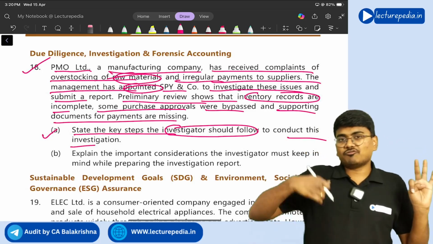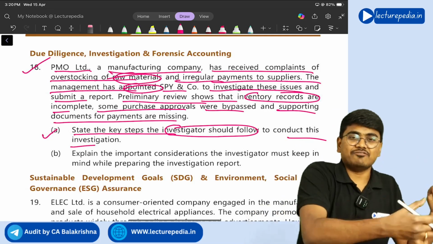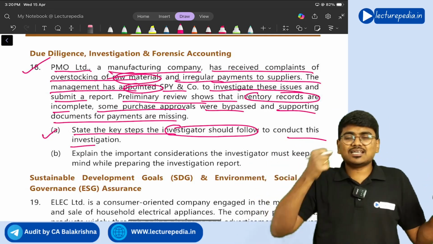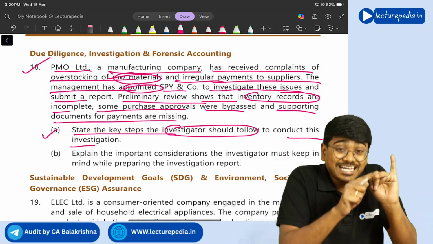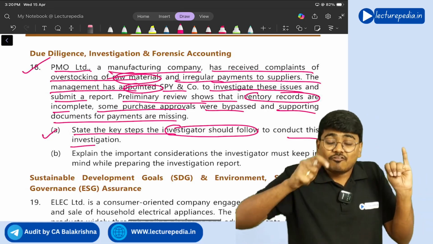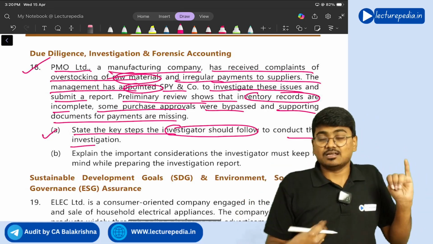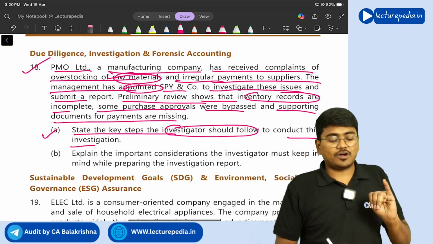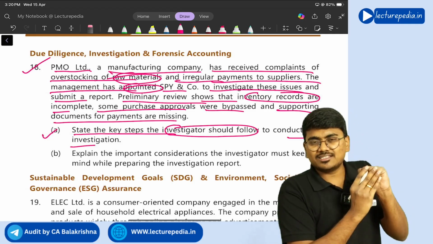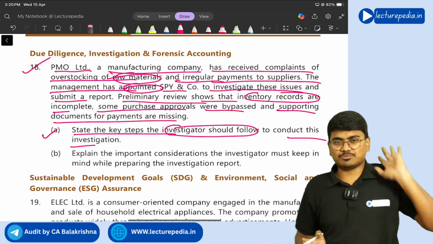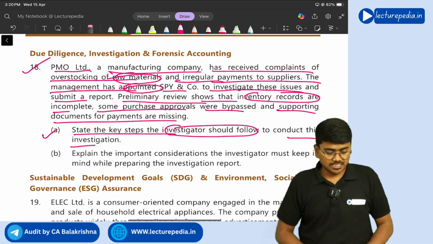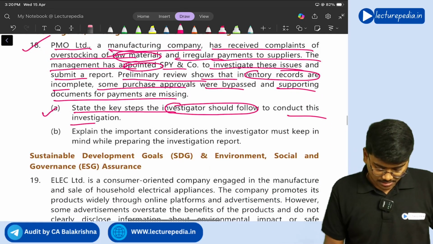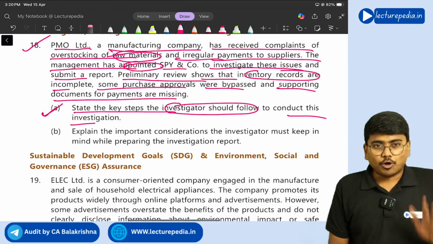After that, you need to perform procedures and gather evidence. Once you have gathered the evidence, you need to analyze the evidence and find the findings. And once the findings have been found, those findings should be reported. These are the 5 steps in any type of investigation, right? Next. So that should be answer for point A.